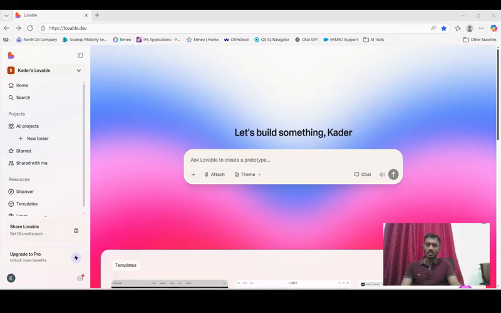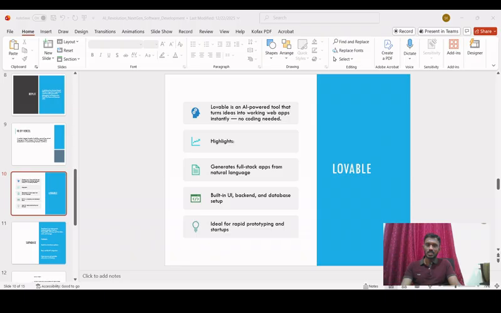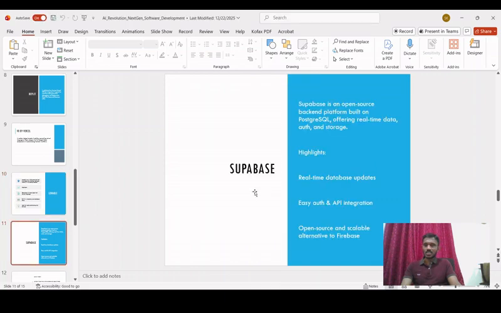So let's look at the next one. The next one is going to be Supabase, right? Basically, Supabase is not an IDE, it is a backend platform which you can use to integrate your backend and the database, right?